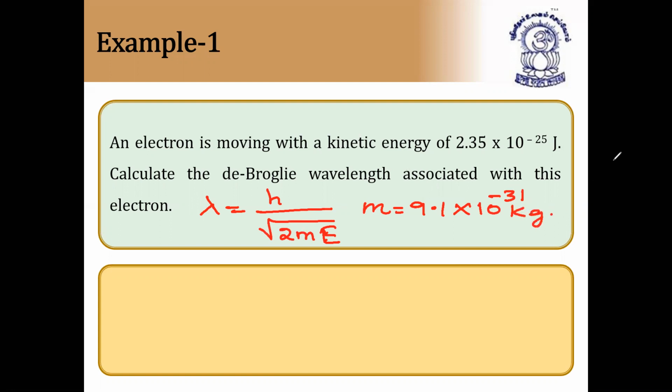So now we have to take the mass of electron in kg, not in grams. If they are given in ergs, we can take the mass of electron in grams. So by seeing the units only, you have to take the values of mass of electron. You know the value of Planck's constant. Now by substituting these values, you'll get the answer.